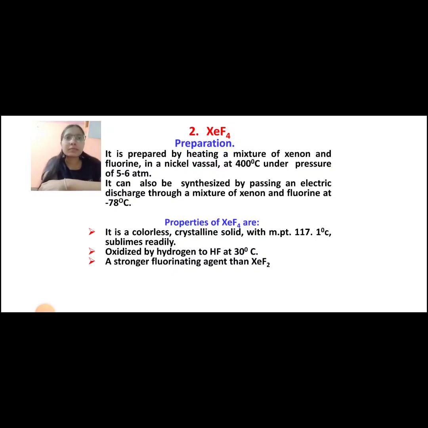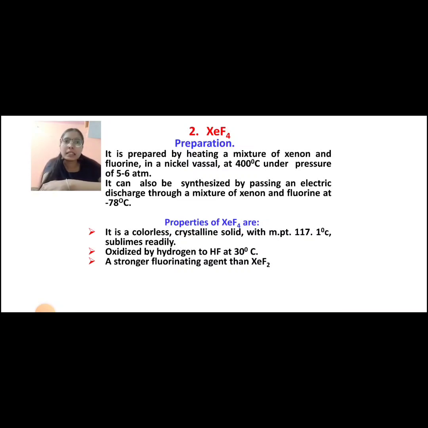Second, XeF4. Here the oxidation state of Xe is +4. So there can be compounds of +4 state: XeF4, XeOF2. So let's see the preparation of XeF4, that is xenon tetrafluoride. It is prepared by heating a mixture of xenon and fluorine in a nickel vessel at 400 degrees Celsius under pressure of 5 to 6 atm.